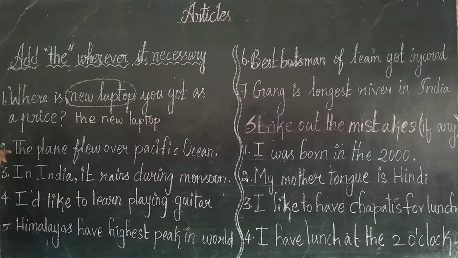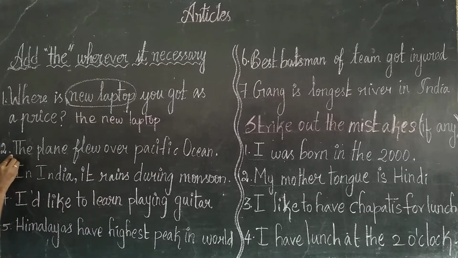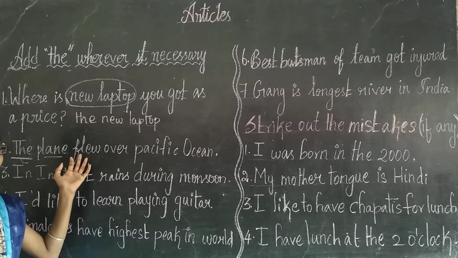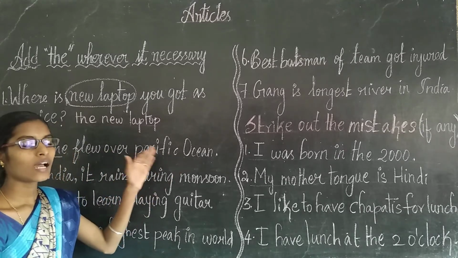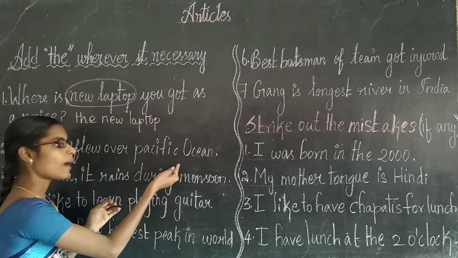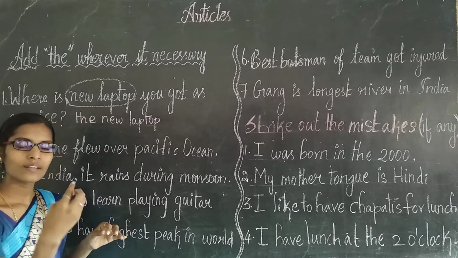The plane flew over Pacific Ocean. Here, for plane, a particular plane, they have given the article the. Here flew is a verb. Before a verb, we don't need an article. Over Pacific Ocean, this is the name of an ocean. Before the name of an ocean, we have to use the article the.